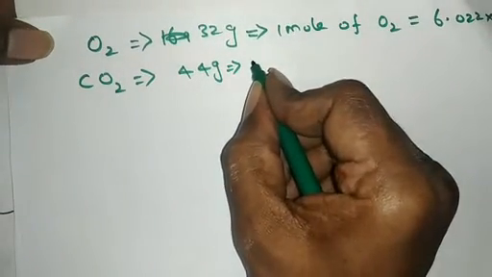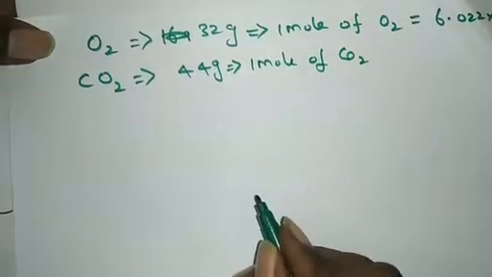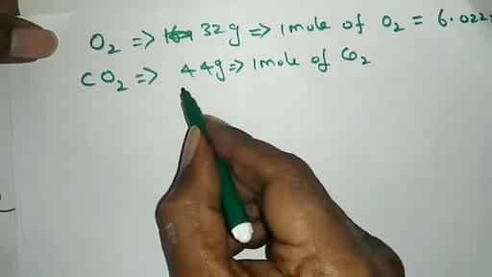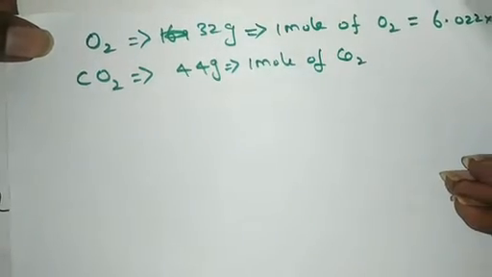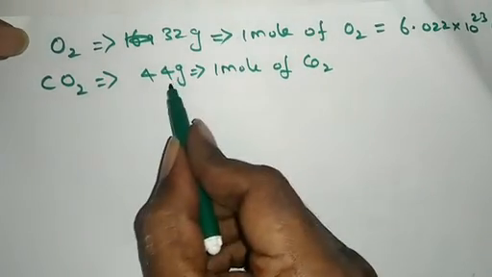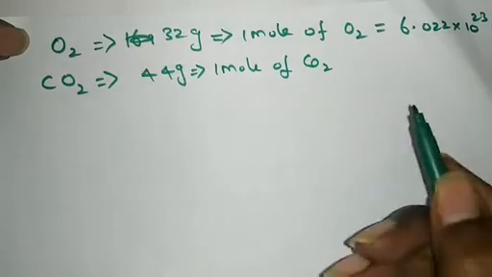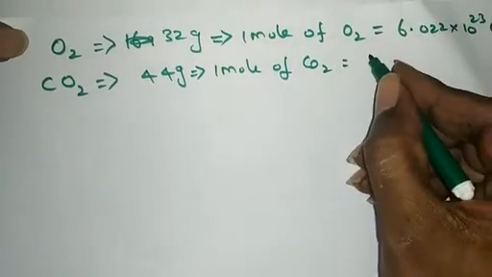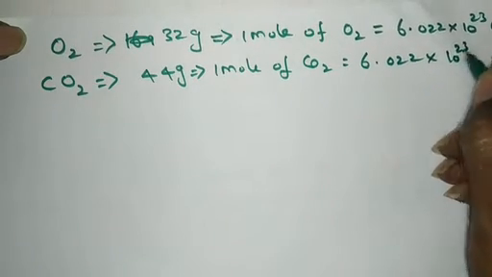So let us equate like this. 1 mole of carbon dioxide. Right, 1 mole is its gram atomic weight or gram molecular weight, and again 1 mole contains Avogadro number of particles. So 44 grams is the molecular weight of the carbon dioxide, which is equal to 1 mole of carbon dioxide, and which contains how many molecules of carbon dioxide? Avogadro number of carbon dioxide molecules.